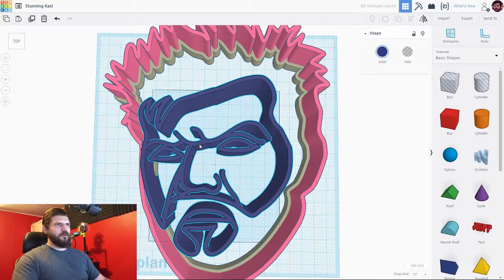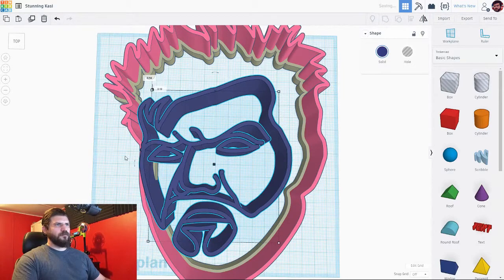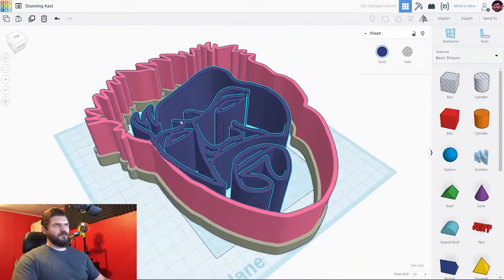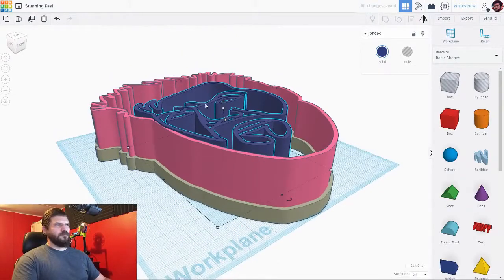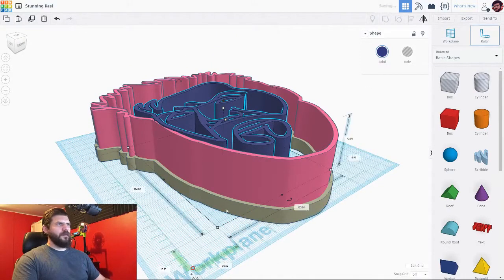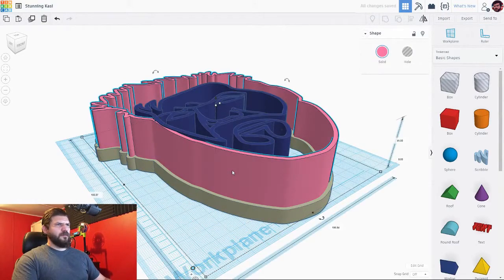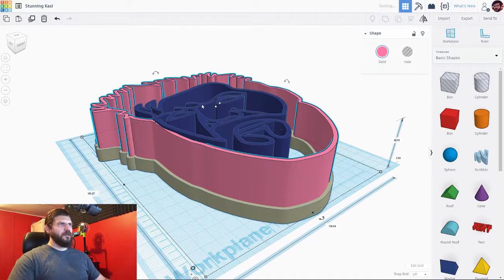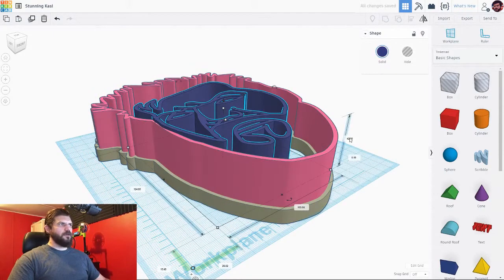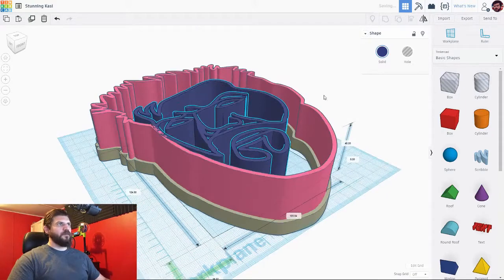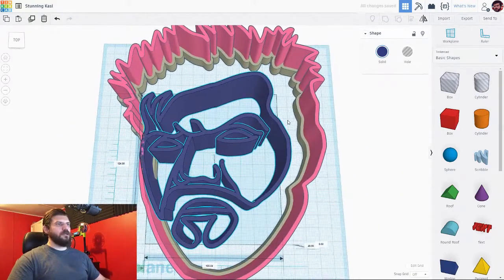Turn this off. Pull the ruler down here. So that's 41 high. Let's make it 40 high. And make the intersection 40 high as well. Alright, so that's nice and flush.